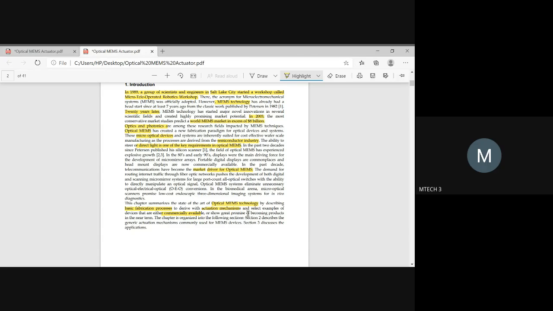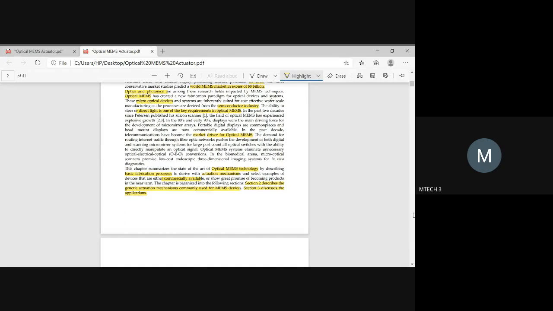And apart from that, you have the other two sections. Section 2 describes the actuation mechanisms which are commonly used in a MEMS device, whereas section 3 discusses the regular applications of MEMS. So you have three sections. One is related to how these actuation mechanisms are derived. Once these actuation mechanisms are derived, meaning once the fabrication process is established, it describes how these devices could be developed. And the third section describes the application parts of the MEMS devices.